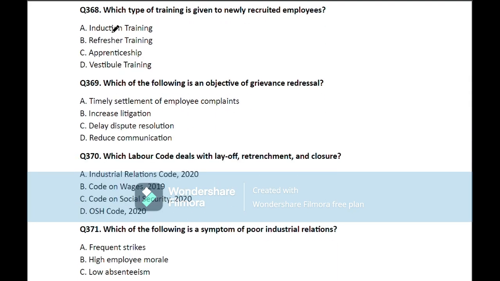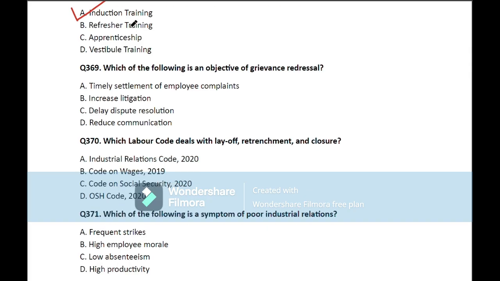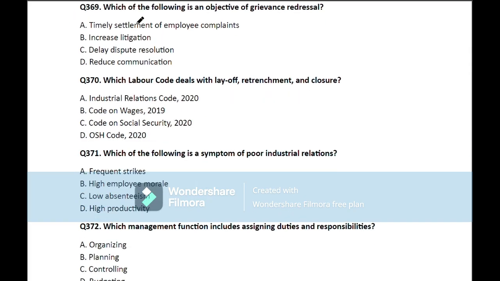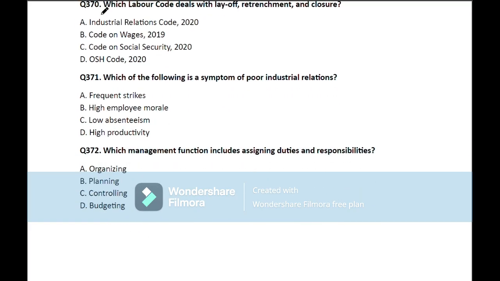Question number 368. Which type of training is given to newly recruited employees? So here the correct answer is induction training. So move on to the next question. Question number 369. Which of the following is an objective of grievance redressal? So here the correct answer is timely settlement of employee's complaint. Move on to the next question.